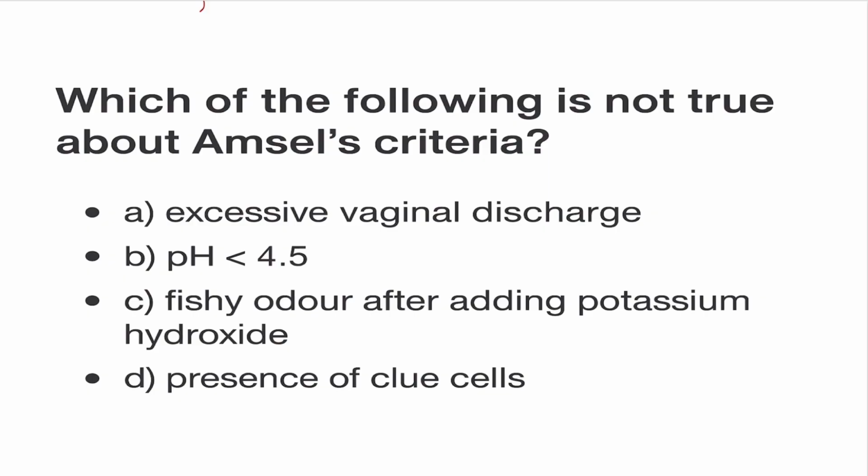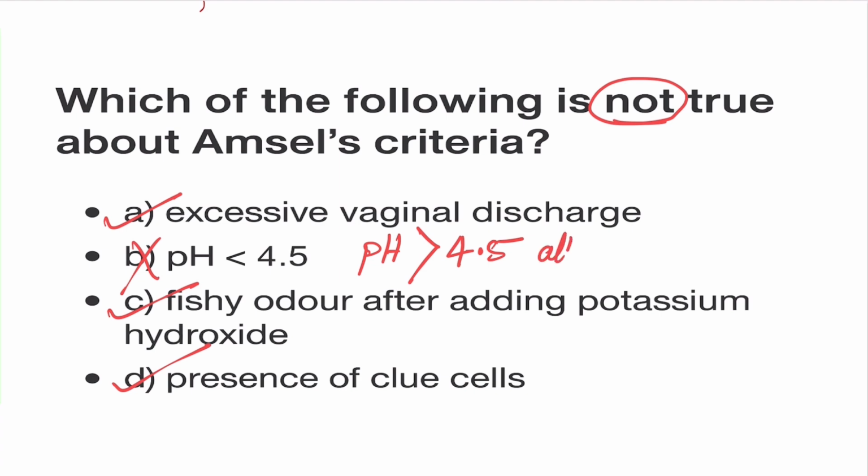Coming back to the question we started with, not true about Amsel's criteria. Excessive vaginal discharge is true, fishy odor is true, and clue cells is also true. pH should be slightly alkaline, that is more than 4.5 in bacterial vaginosis. So the answer is B, pH less than 4.5, which is not true in Amsel's criteria.